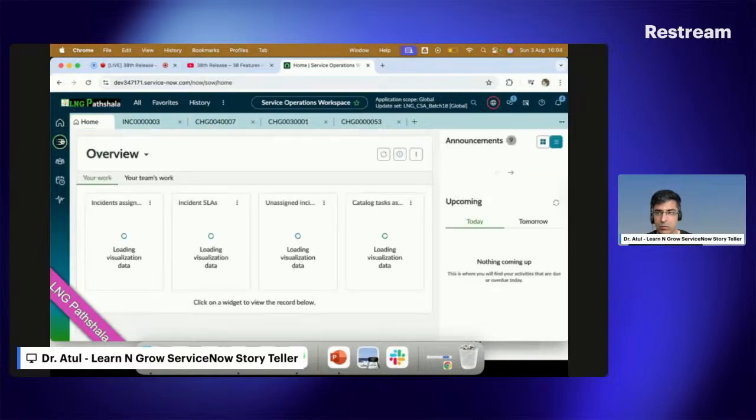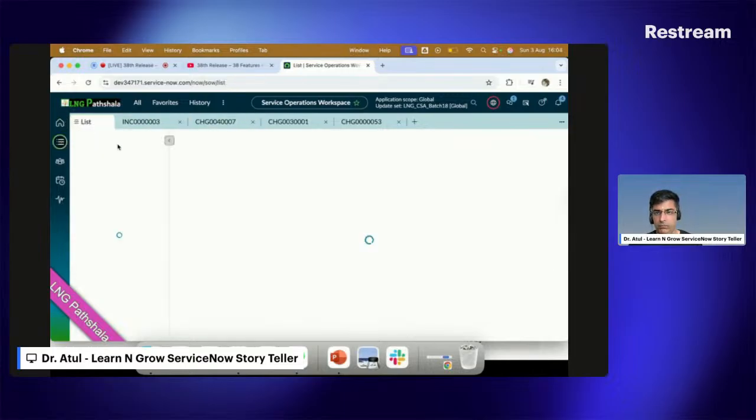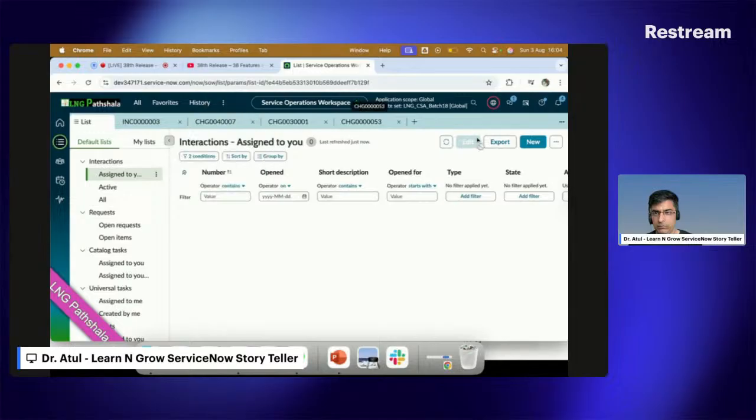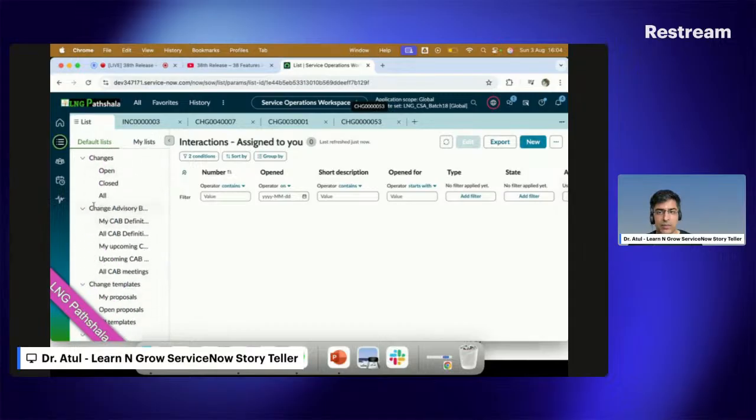And now if I go back here and click on the service operation workspace, now you can see one, two, and three, go. I really like this color. It's a little light color. So now you can see the CAB is also added by ServiceNow. It means there is no need to go to the CAB workbench specifically. Does the customer need to enable or install the plugin for the CAB workbench? Yes, they have to, but they can use the CAB workbench from here as well.